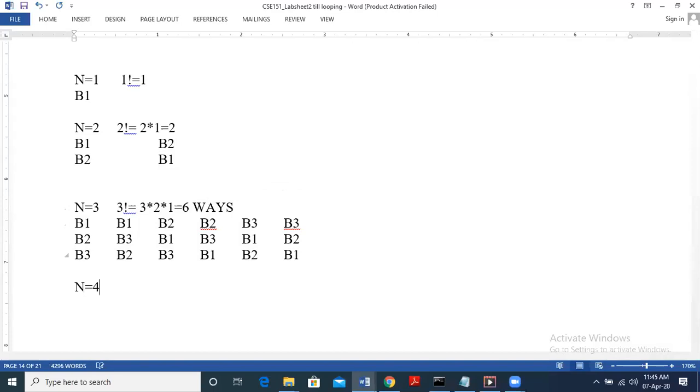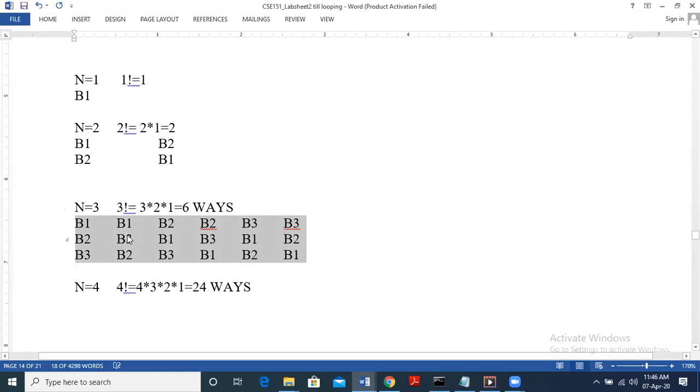So in the same way, if we generalize, 4 books can be arranged in 4 factorial ways. So what is 4 factorial? 4 into 3 into 2 into 1. So that is 24 ways we can arrange the 4 books. I leave this exercise to you: take B1, B2, B3, B4 next and see how it becomes 24, like we did for 3 books. Okay. Now that you can write.